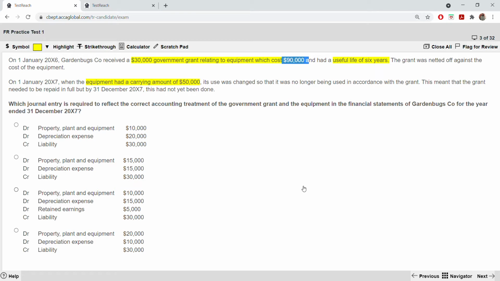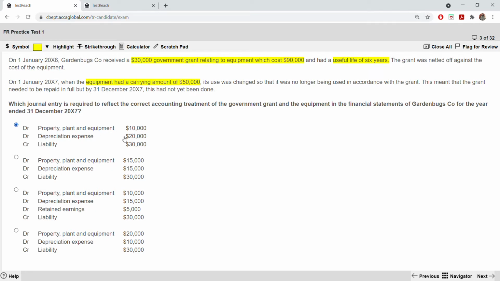So from 50 to 60,000. On 1st of Jan 2007 it was 50,000. On 31st December 2007 it was 60,000. The carrying amount of plant and equipment therefore increases by 10,000, which is correct.